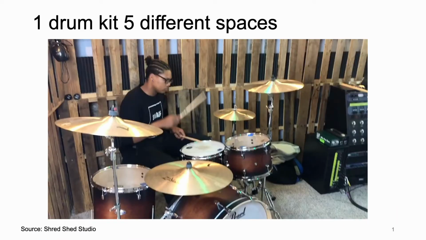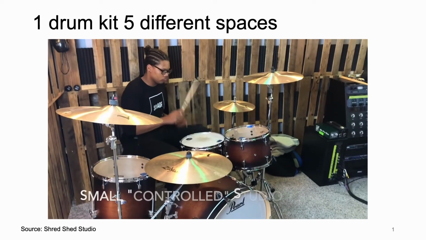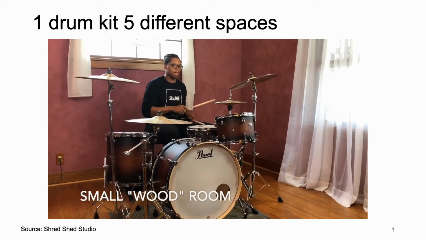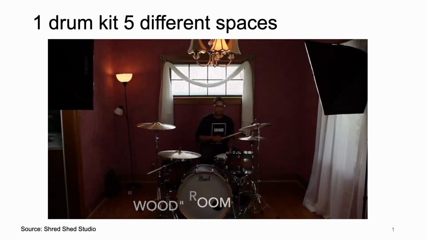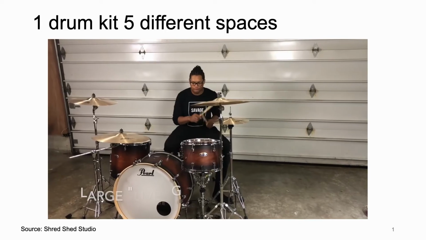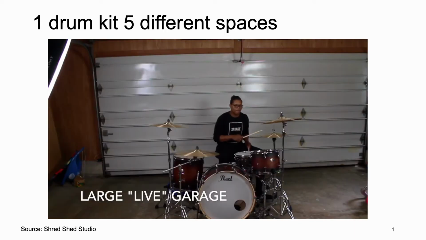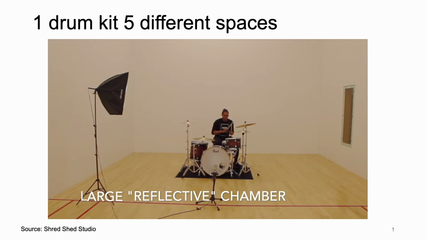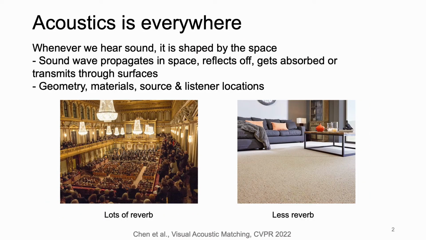Let's begin by watching an example of how one drum kit sounds different in 5 different spaces. Notice how the geometry and the materials of the room affect the sound we hear. Whenever we hear sound, it is always shaped by the space.